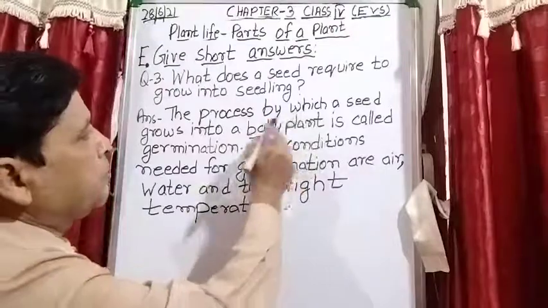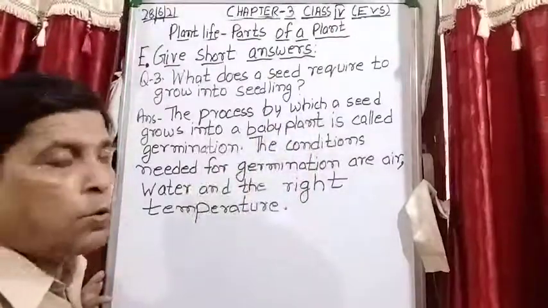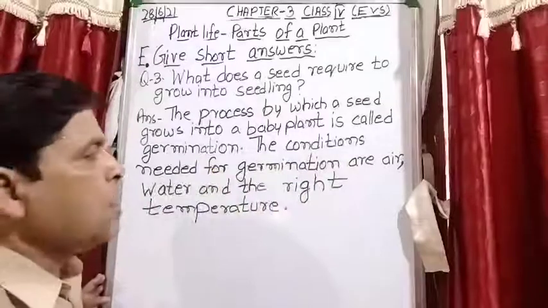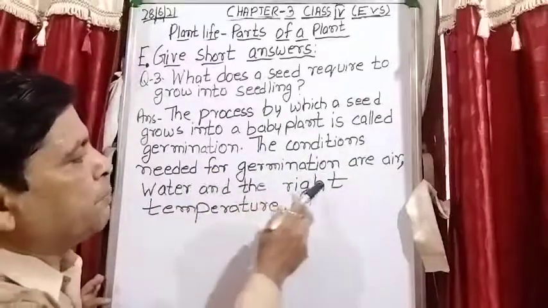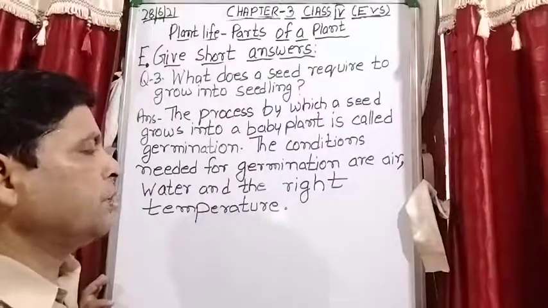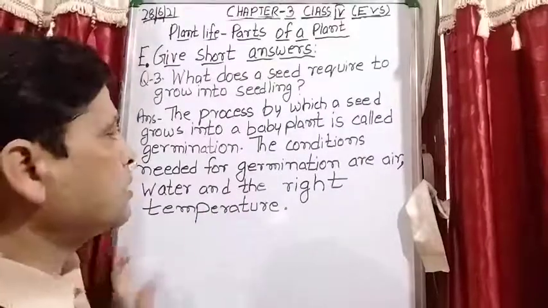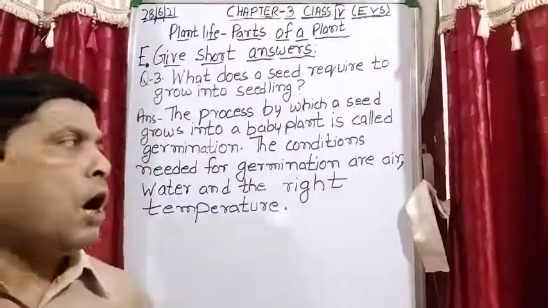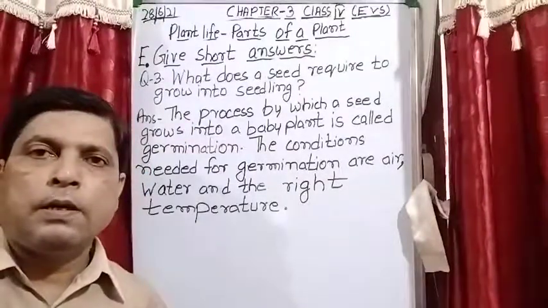The process by which a seed grows into a baby plant is called germination, and the conditions needed for germination are air, water, and the right temperature. Is it clear?